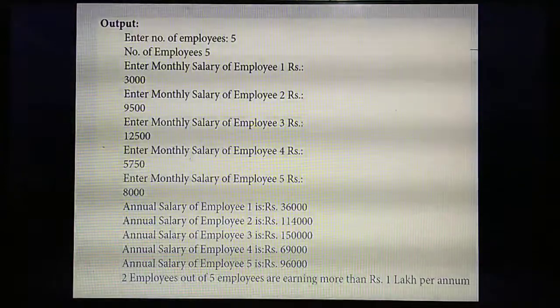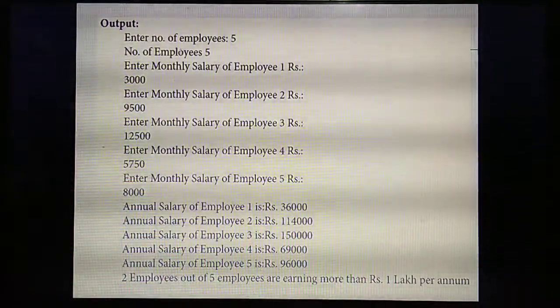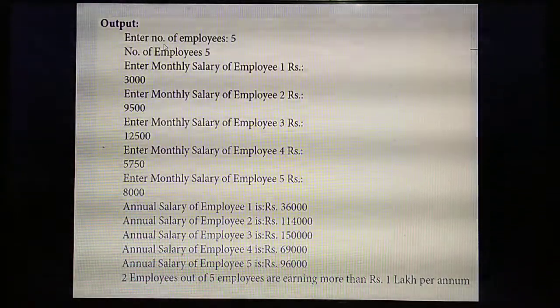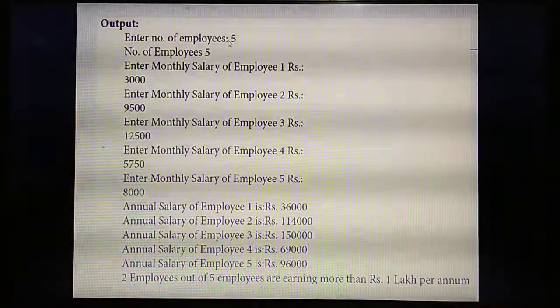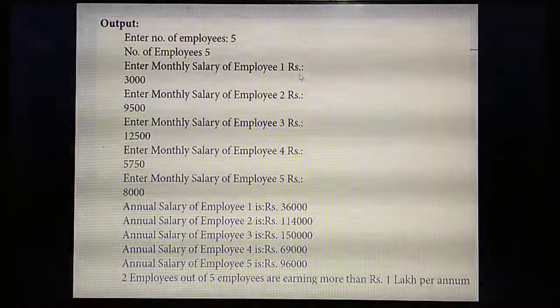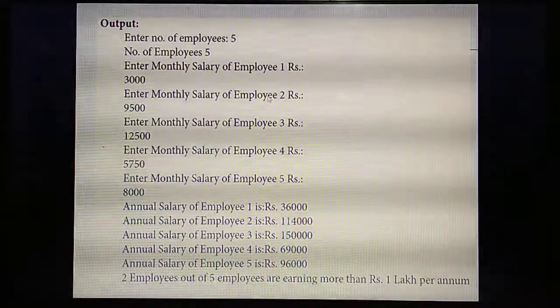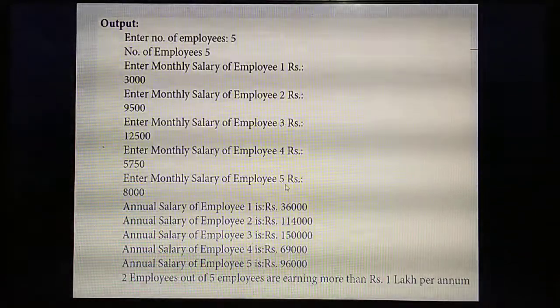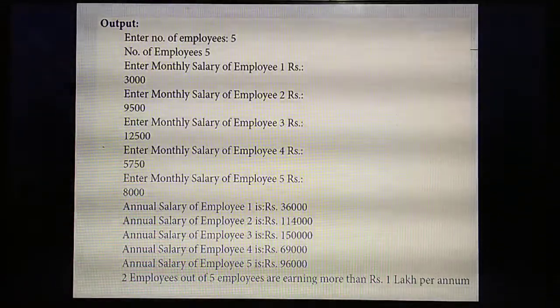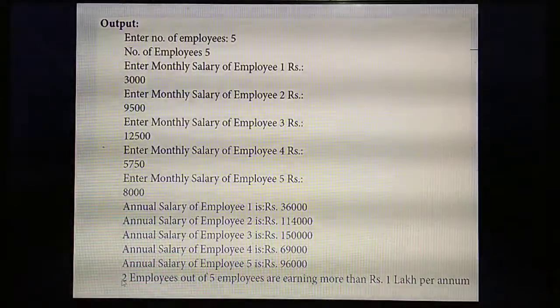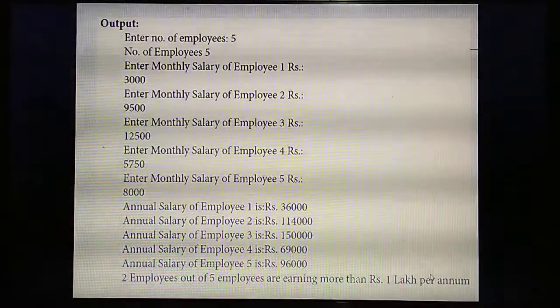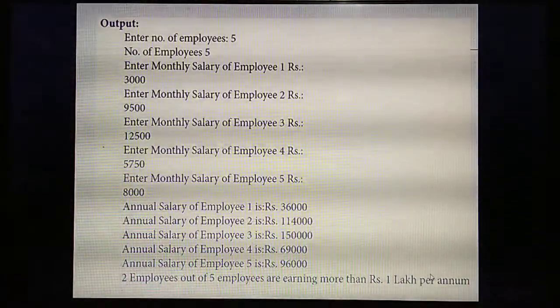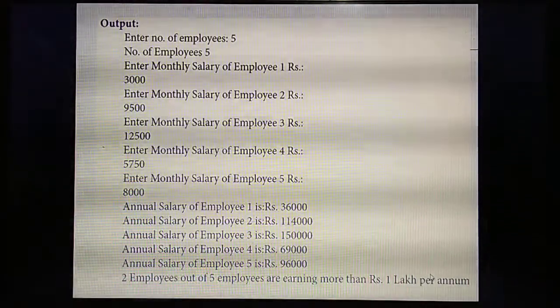Understand? See this output. First it will ask you to enter the number of employees. You enter 5 employees, then employee 1, and likewise you enter the salary for 5 employees. See the annual salary and the last output: 2 employees out of 5 employees are earning more than 1 lakh. Understand? Likewise you need to get the output and write the program.